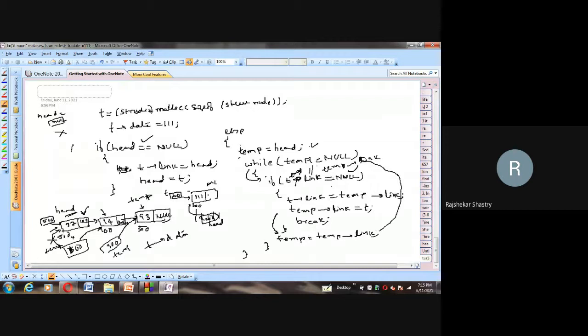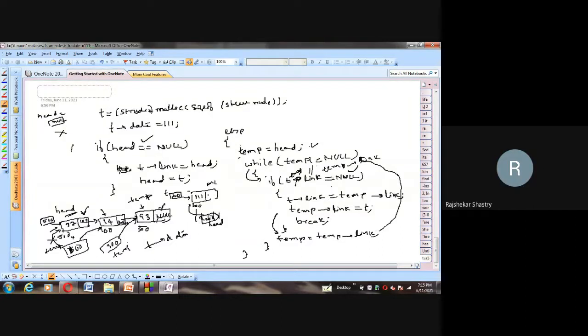So again we go back to the while and ask, is temp not equal to null? What is temp? True. What is temp holding? 300. Good. So 300 is not null, so it is true again. We get into the body, and in this body, temp arrow link. Sir, temp is not null, but can temp arrow link be null? So is temp arrow link null? Yes. Temp is 300, and its link is null.